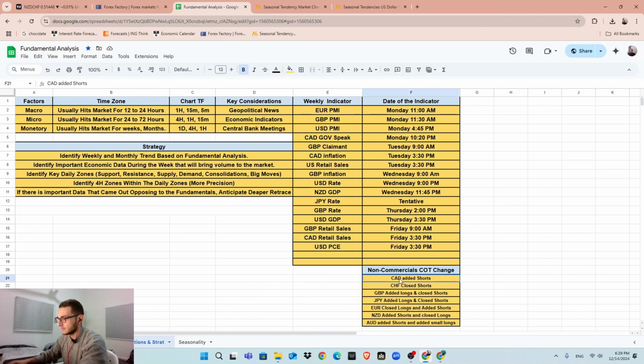Also the COT data: CAD, non-commercials added shorts; CHF, closed shorts. Also we have the pound, added longs and closed shorts. Japanese yen also added longs and closed shorts. Euro closed longs and added shorts. New Zealand dollar added shorts and closed longs. This will give us non-commercial institutions, how they are seeing the markets.